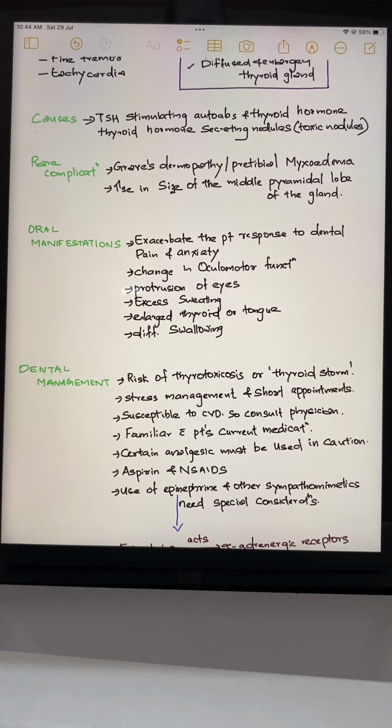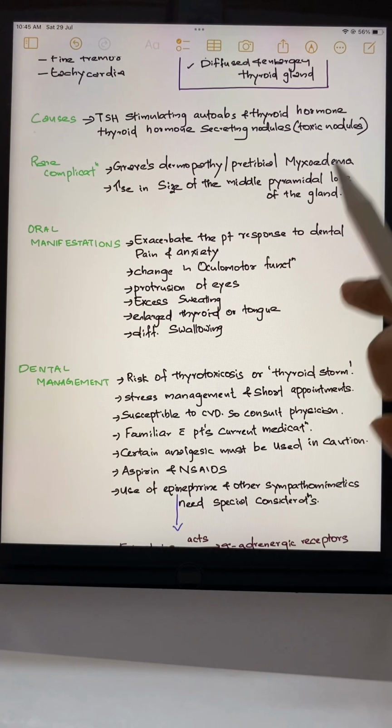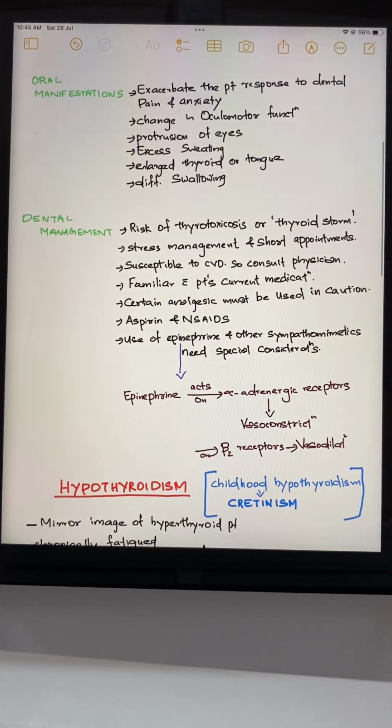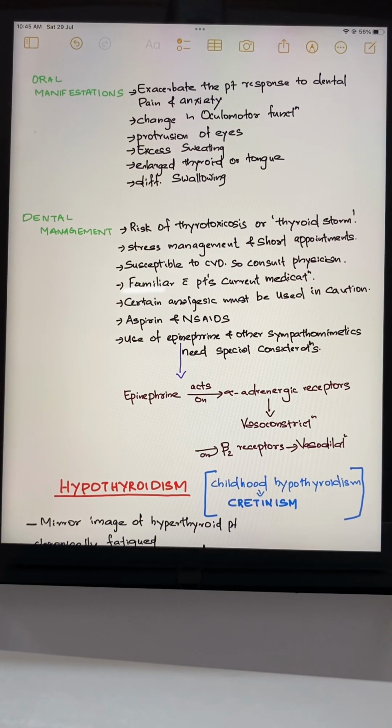Then we will discuss the oral manifestations. Such patients show an exacerbated response to dental pain and anxiety. Then there is change in the oculomotor function, protrusion of eyes. You must have seen my thumbnail, the protruded eyes of a patient. So you can see the protrusion of eyes. Because of this, we call this disease Graves' disease. Then excess sweating, enlarged thyroid or tongue, and difficulty in swallowing are all oral manifestations of hyperthyroidism.